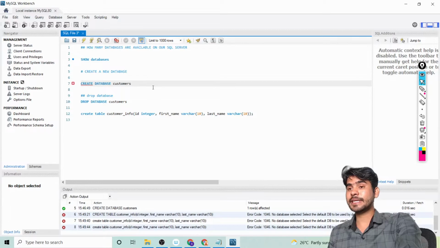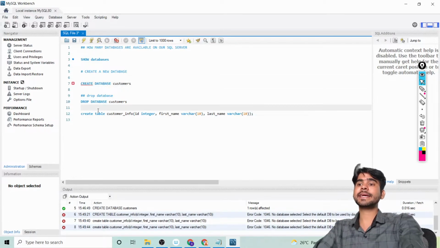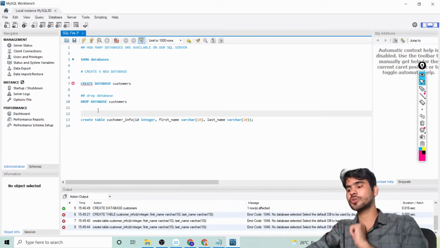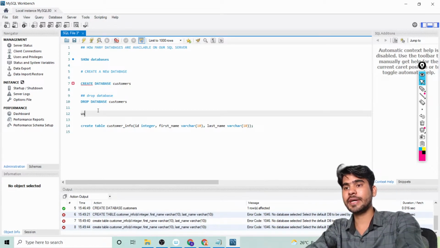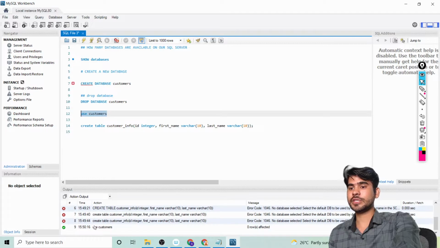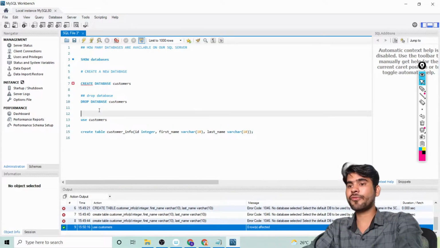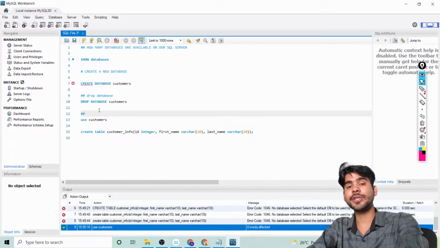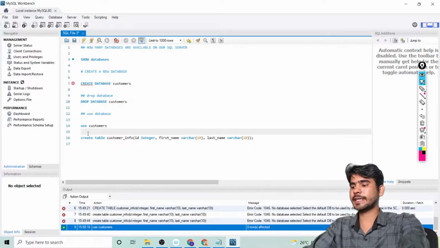Because first I'm creating this database, and before creating a table in the existing database, first of all you can use that database. Okay, so for this you can write use, and then you can write the customer database name. Okay, so let me run this cell. So you see use customer. So before adding a table in your database, you have to use that database. Okay, after that you can create a table.